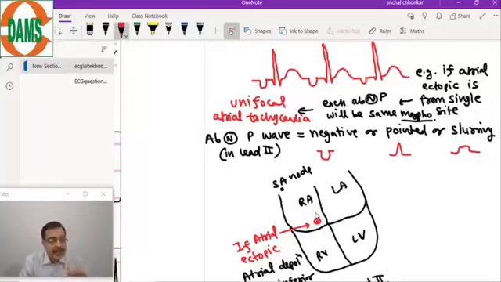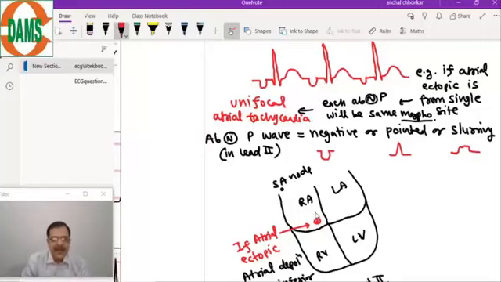So AVR will have a positive P wave. Very good, because the impulse is now going towards the AVR lead. The impulse is going towards the AVR lead in this example. Very nice. So this was the example of a unifocal atrial tachycardia, where the atrial ectopic is from a single site.